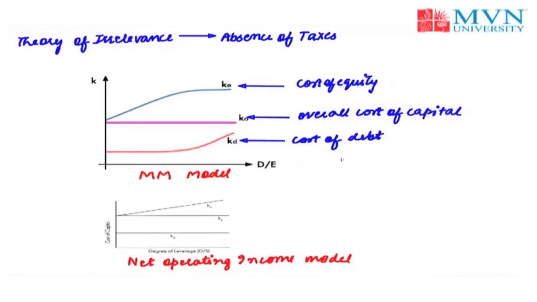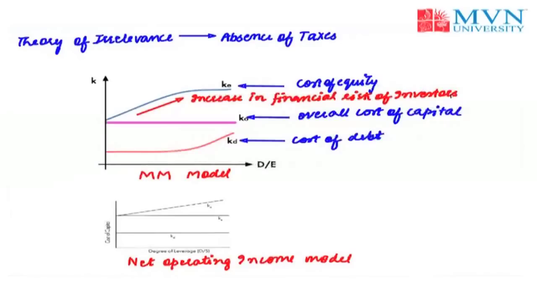The reason behind the irrelevance of capital structure with the cost of capital and the value of firm is that debt is a cheaper source of finance compared to equity. With the increased use of debt as the source of finance, the cost of equity increases. Here you can see in the model that the cost of equity is increasing, and the reason for the increase in the cost of equity is the increase in the financial risk of the investors.